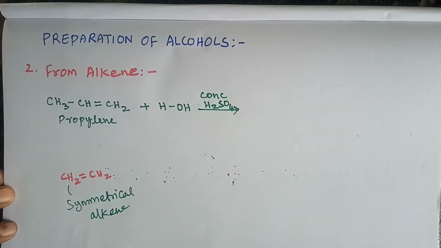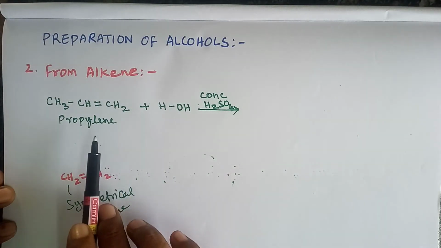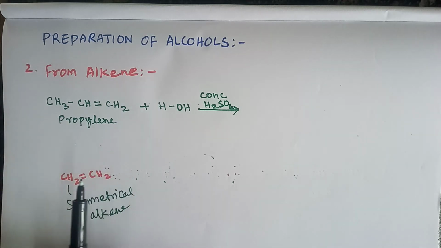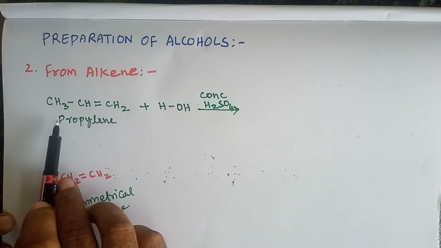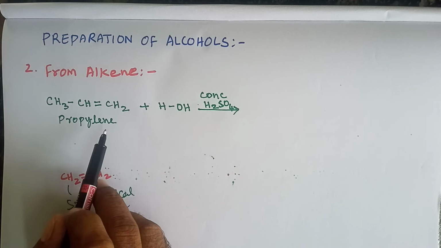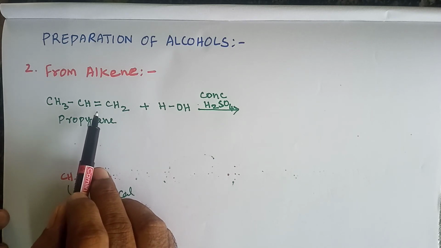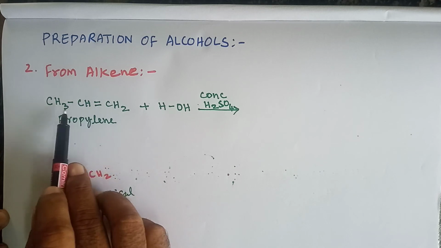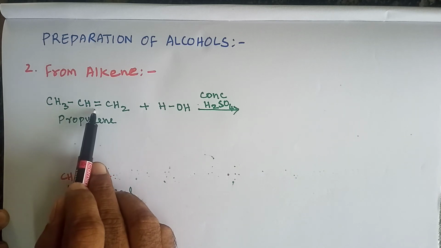Here, the preparation of alcohol from alkene follows Markovnikov's rule. We are taking propene or propylene. It is an unsymmetrical alkene, having a different number of atoms on both sides of the double bond.